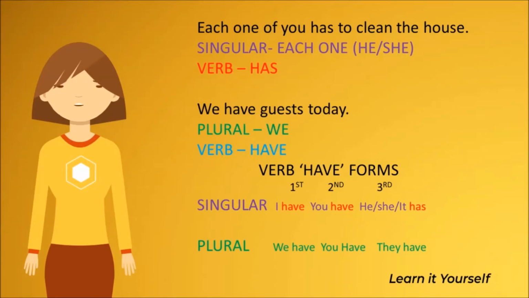In singular first person, you say I have. In singular second person, you say you have. And in third person singular, you say he has, or she has, or it has. The plural form of have in first person is we have. Plural form in second person is you have. Just take a look here. In the singular and the plural second persons, there is no change to the subject and the verb. In both the cases, it is you have. Plural third person, it is they have.